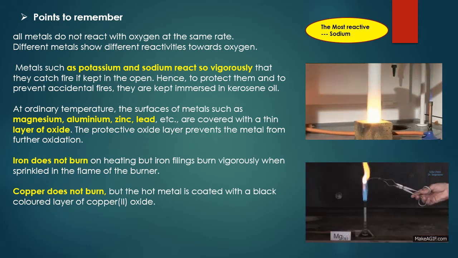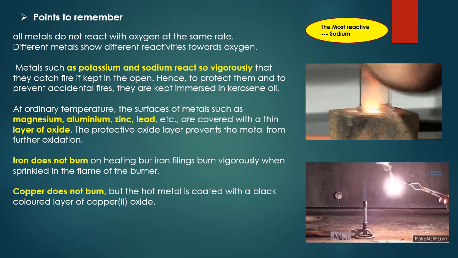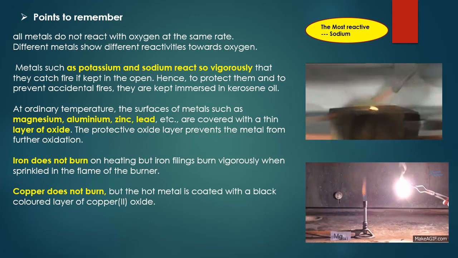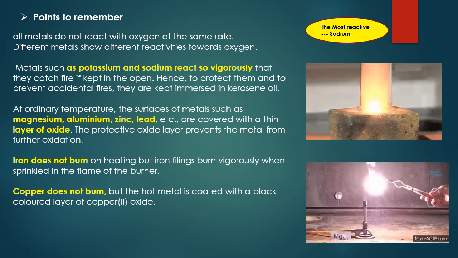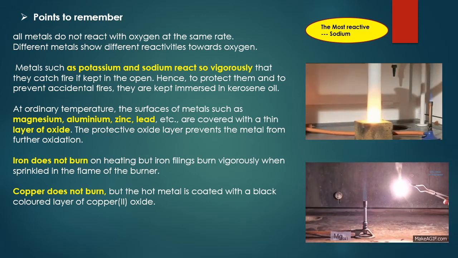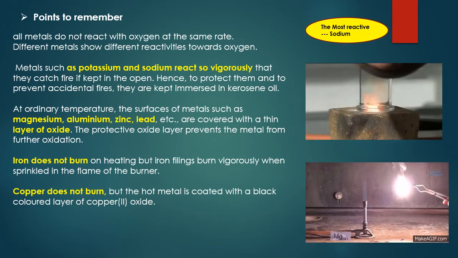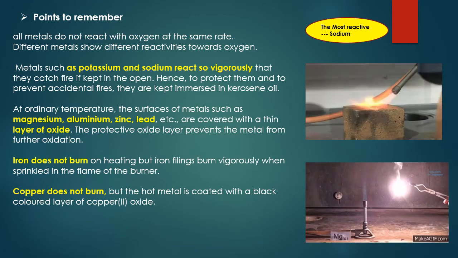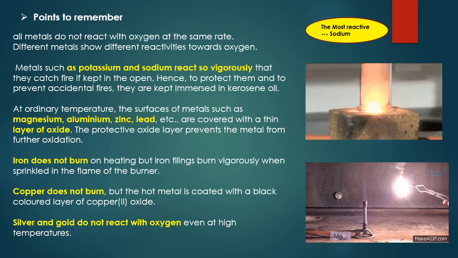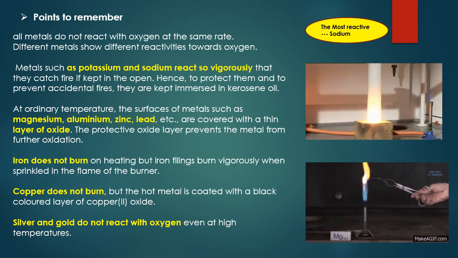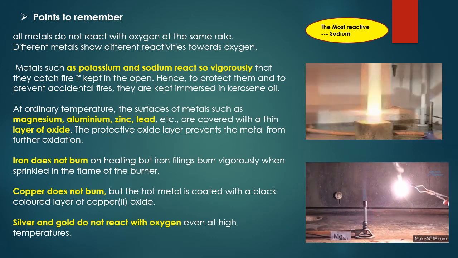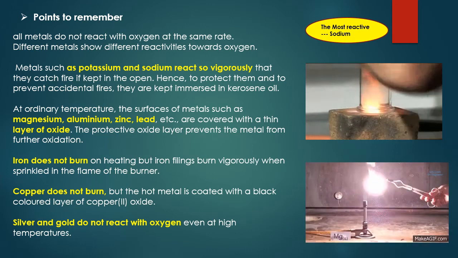Copper ऑक्सीजन के साथ रिएक्शन नहीं करेगा, लेकिन जो गर्म मेटल होती है ना, वो एक ब्लैक कलर लेयर के साथ मिलती है और दैट ब्लैक कलर लेयर इज कॉपर ऑक्साइड. So these were some special qualities of different metals. What happens when metals react with oxygen? Silver and gold do not react with oxygen even at high temperature, and that is why these metals are used in making ornaments.